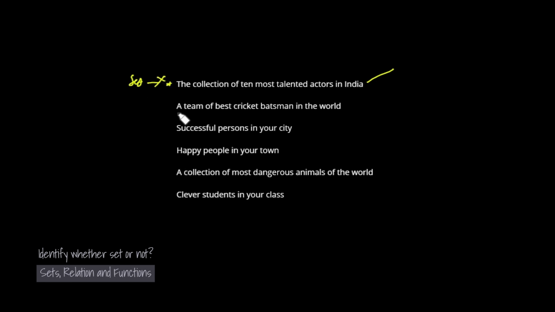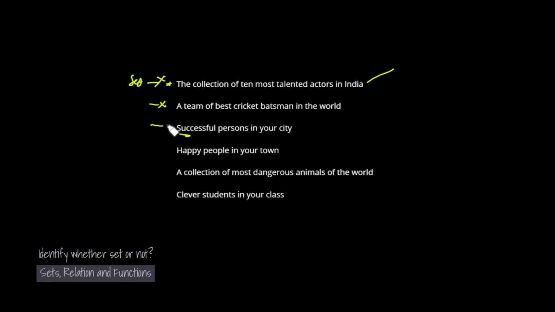Next example, a team of the best cricket batsmen in the world. It is obvious that this list will be different for different persons, so it is not a set. Successful persons in your city: the meaning of the term successful will be different for different people, and they will have different lists of successful persons.